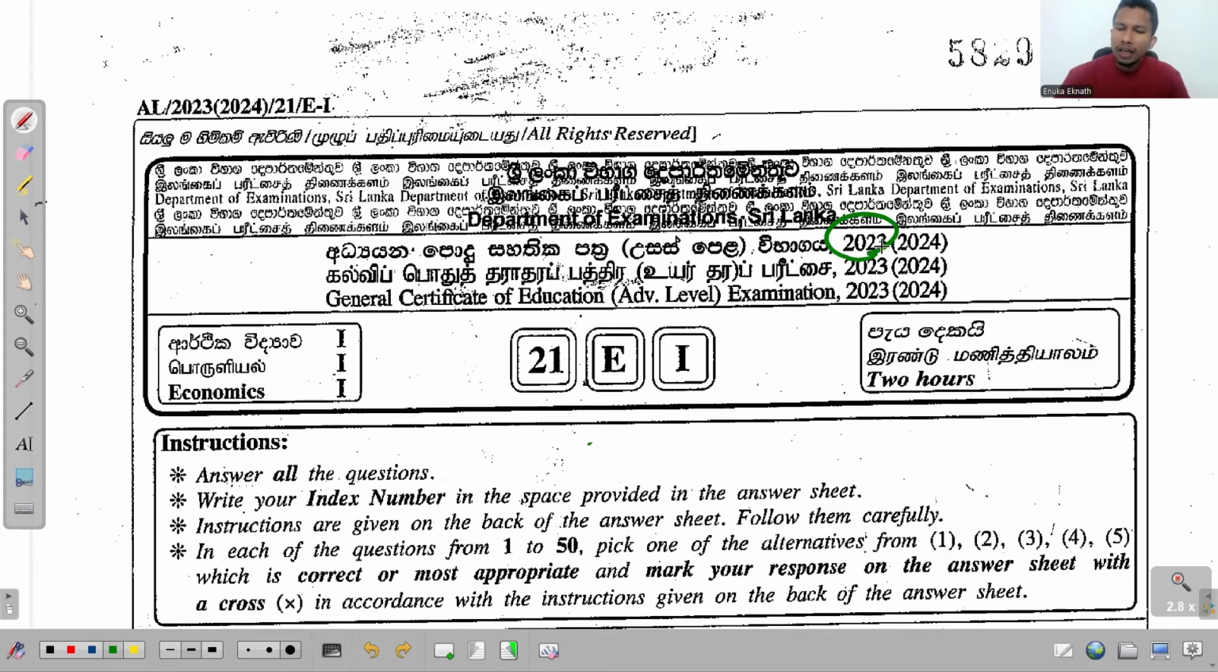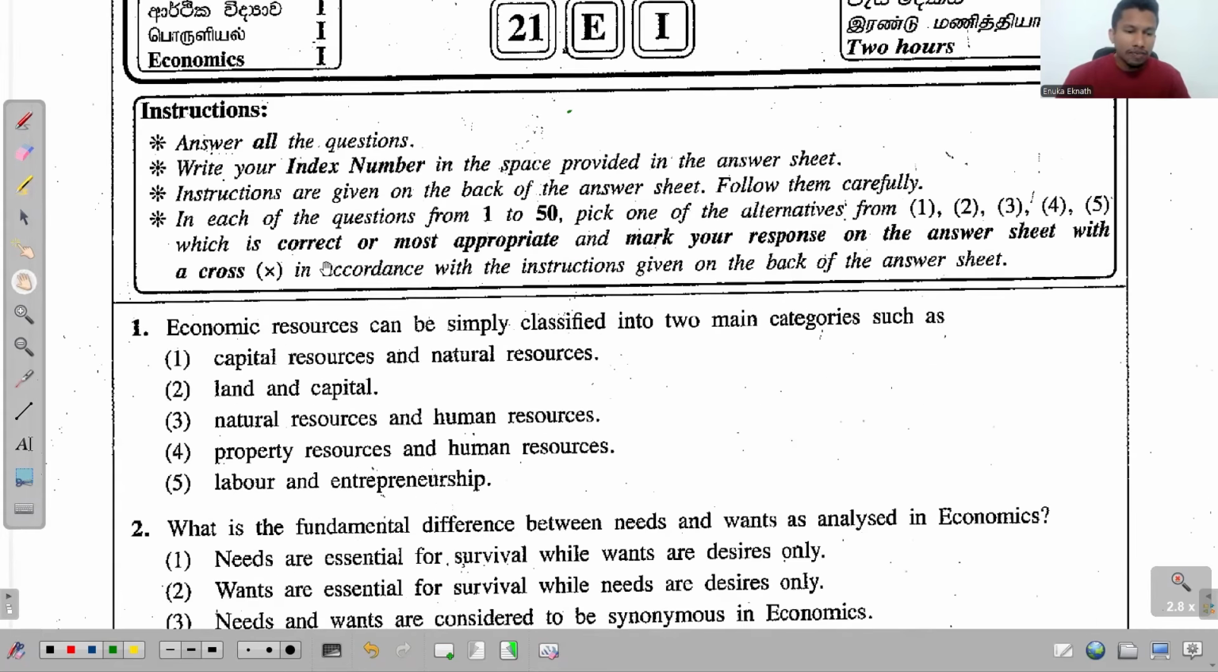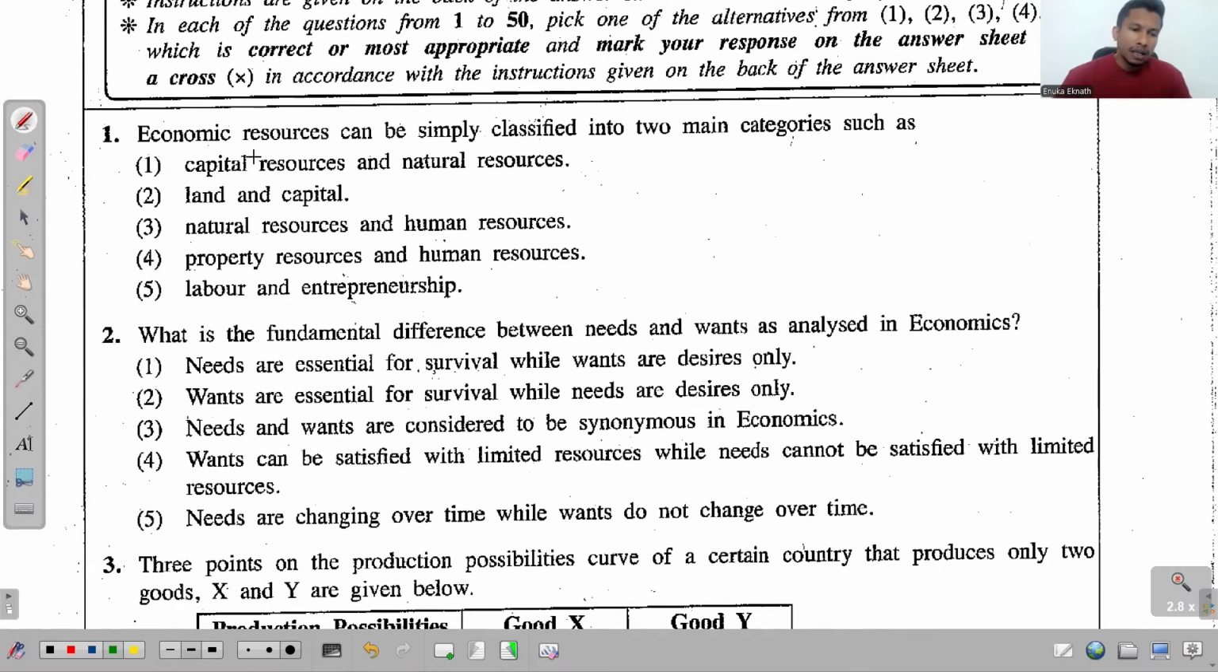This is 2023 A-level Economics MCQ paper. Look at this question 1. It says economic resources can be simply classified into two main categories. The question talks about economic resources, so you don't need to think about the classification where we classify resources into non-economic resources and economic resources, because this question is entirely from the economic resources.